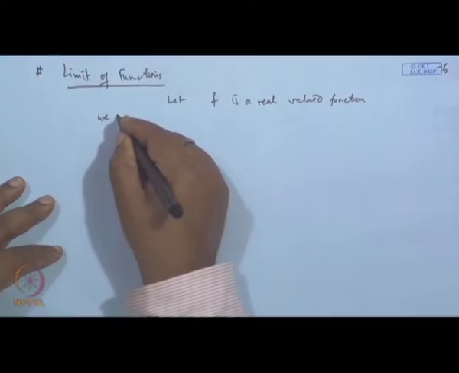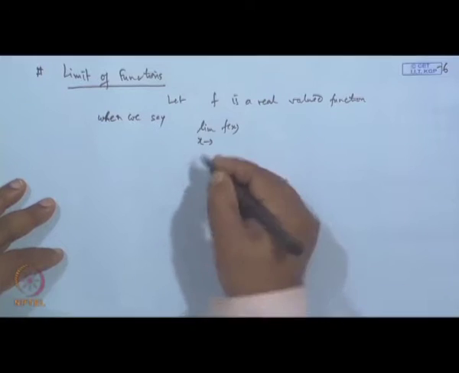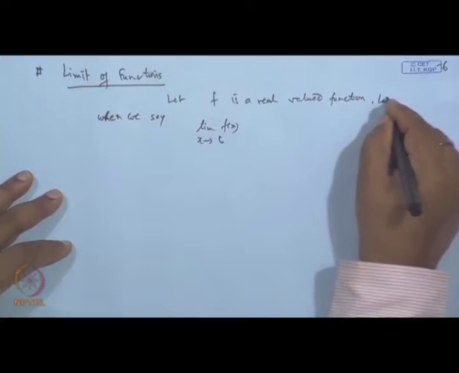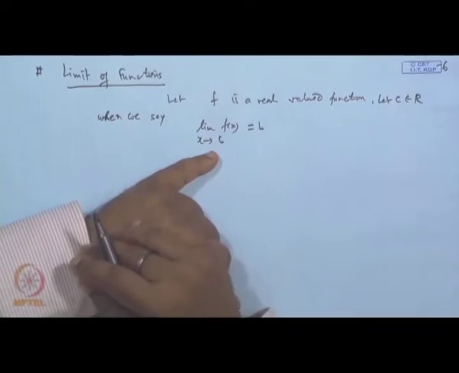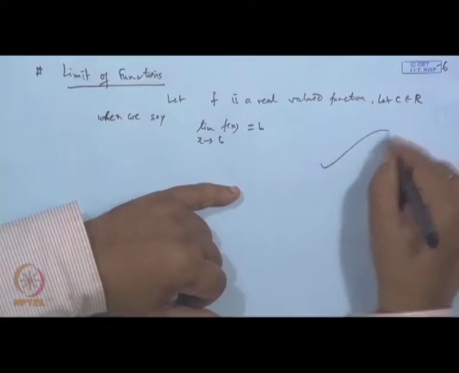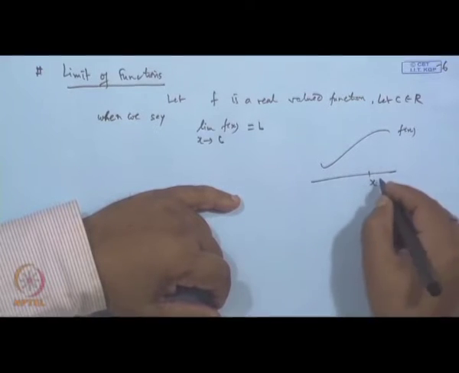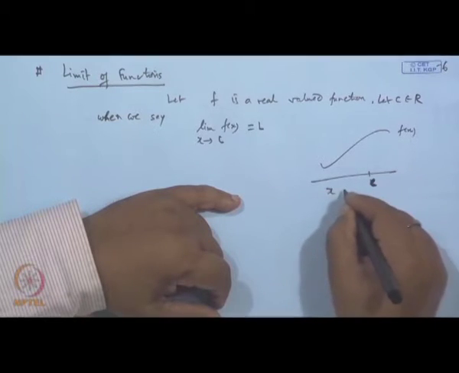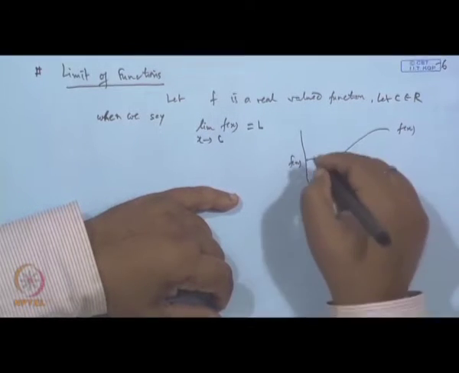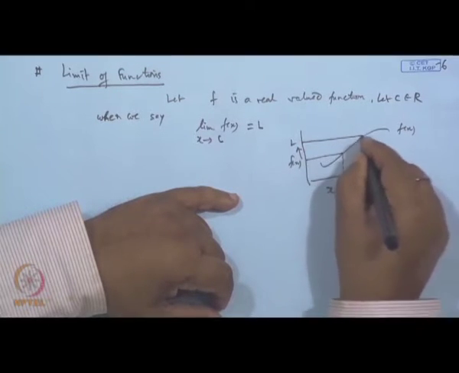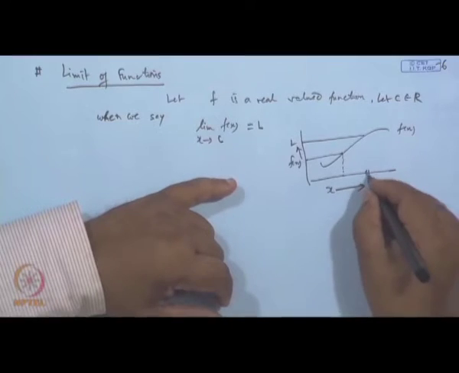When we say the limit of f of x when x tends to some number c, where c is any real number, is L, the meaning is that if this is the function f of x, I am assuming a continuous function of course, and this is our c, and x is a point which converges to c, then correspondingly the functional values f of x tend to L. When x approaches c, the limiting value of f of x is L. At the point c, the function may or may not be defined.